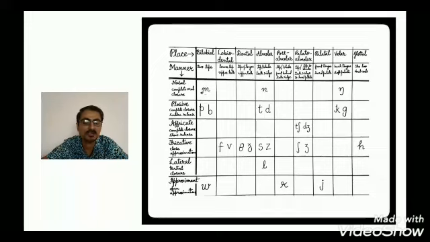Then we have palatal. Only one palatal sound we have. The active articulator is the front of the tongue and the hard palate is the passive articulator. The sound is y as in yes.